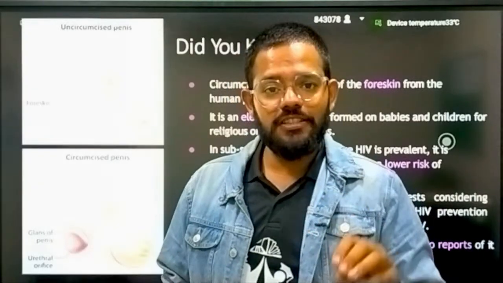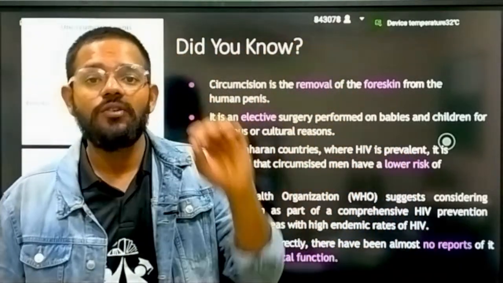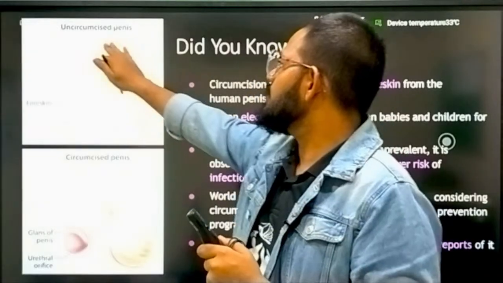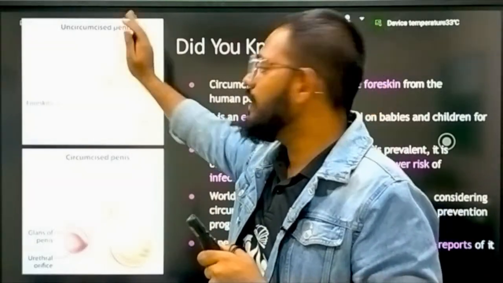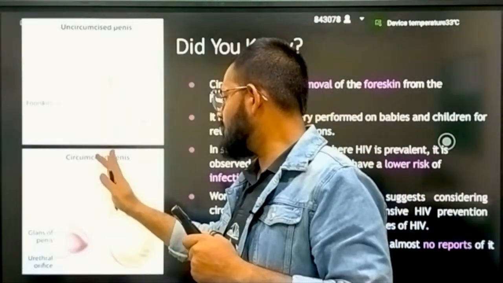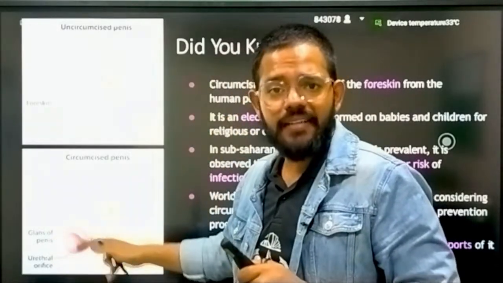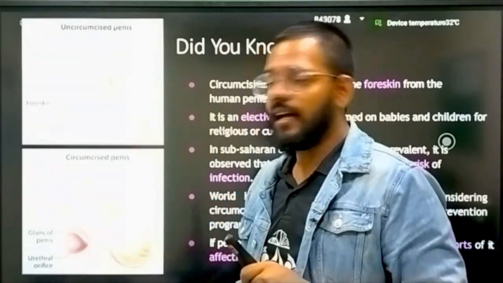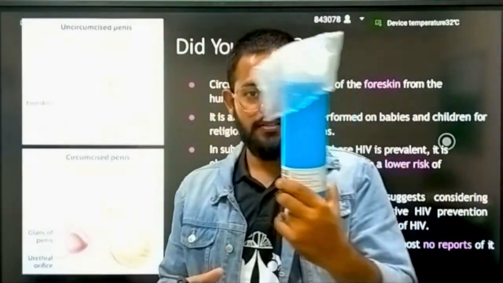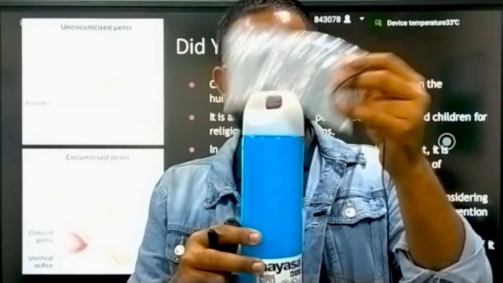This is an uncircumcised penis, in which the foreskin is present on the glans penis. And this is a circumcised penis, in which the glans penis is present but the foreskin is absent. This is your penis, and this is your foreskin.